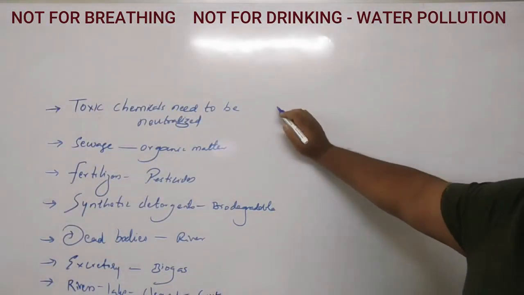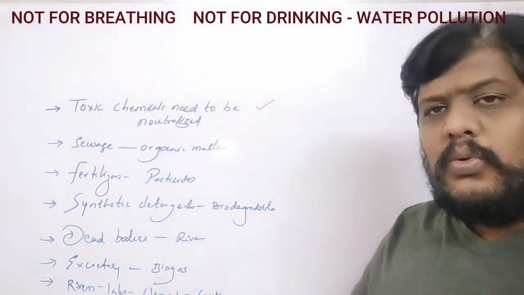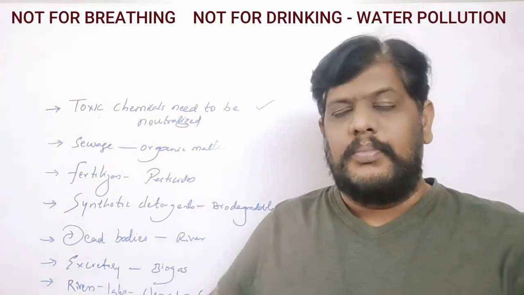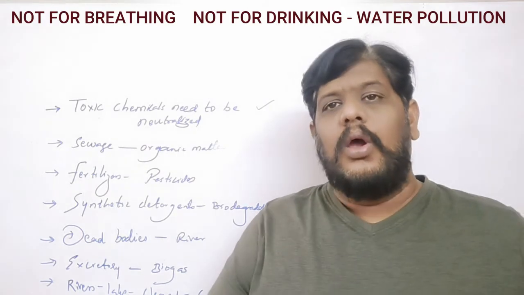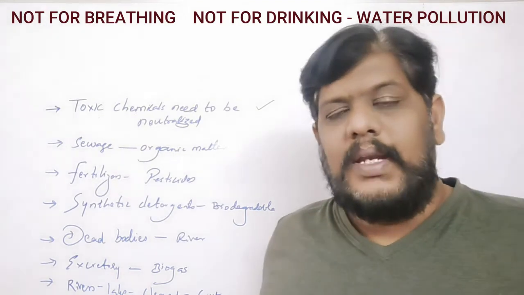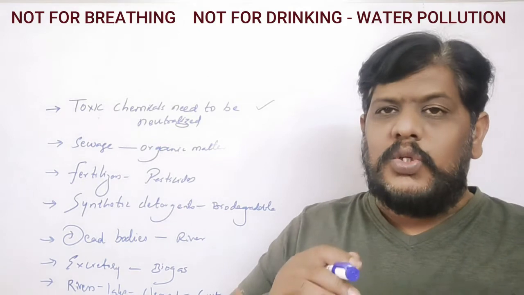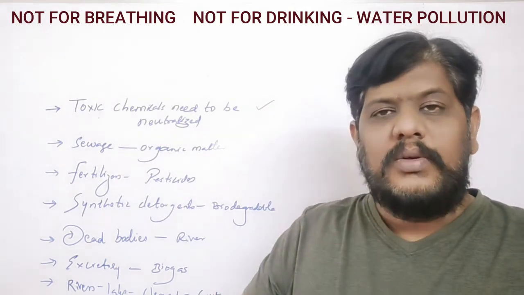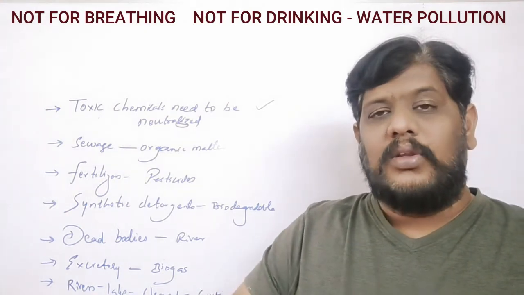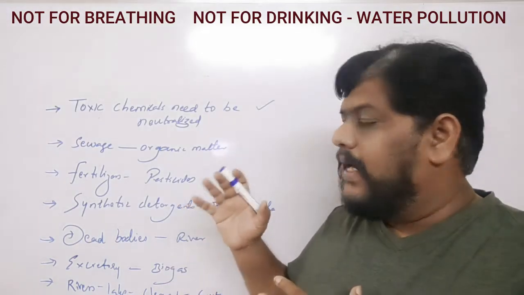The first one here, what you can see here, is that toxic chemicals need to be neutralized. So in industries, when you prepare something, produce something, manufacture something, a lot of waste materials will be produced, and all these waste materials will be sent into the water, right? So these are really hazardous to nature. These are really spoiling the water. They are polluting the water and causing the death of so many organisms in the water. So that is how they are completely polluting the water.